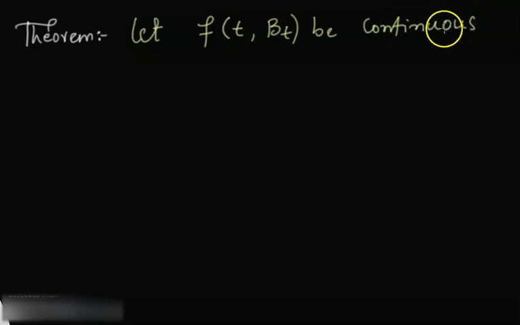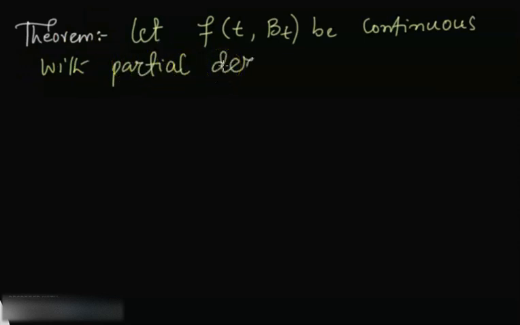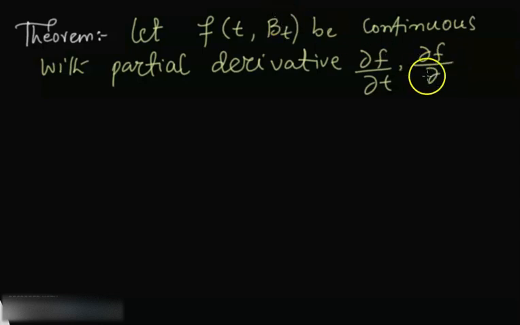Consider a continuous function with partial derivatives. Which partial derivatives? These three: the time derivative of f, the derivative of f with respect to the Brownian motion, and also the second derivative of the function with respect to the Brownian motion.